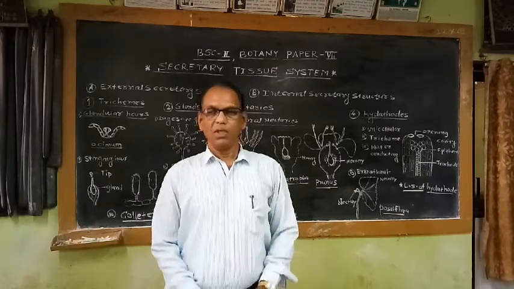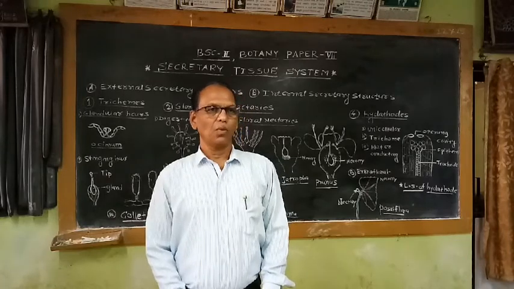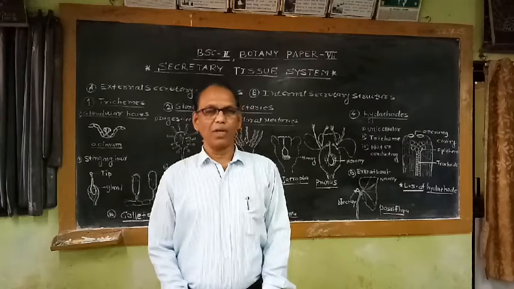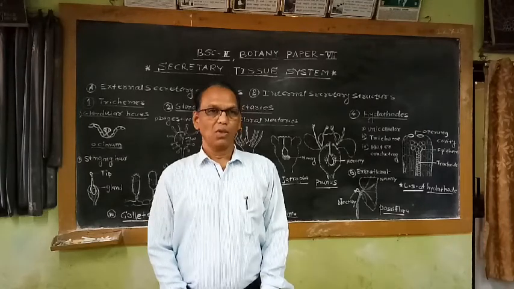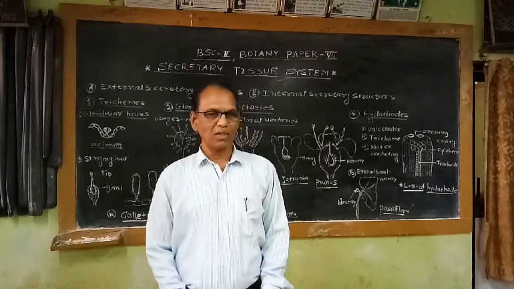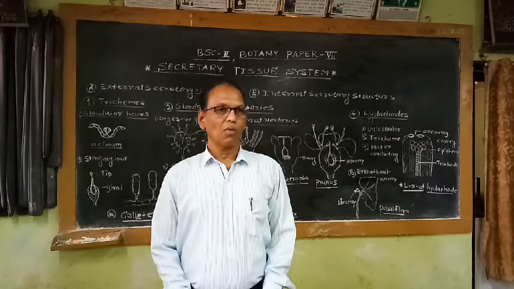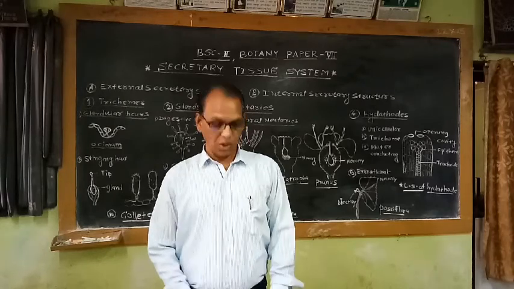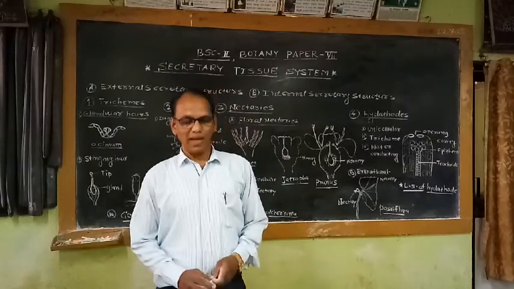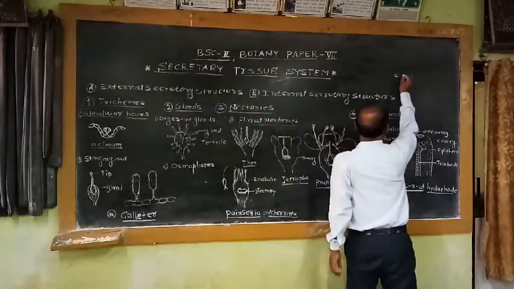And all the secretory tissues which are present in the form of patches throughout the plant body in different organs, all these secretory tissues present in different organs of the plants constitute a system commonly called as a secretory tissue system. So the secretions are made by generally the cytoplasm of the living cell.